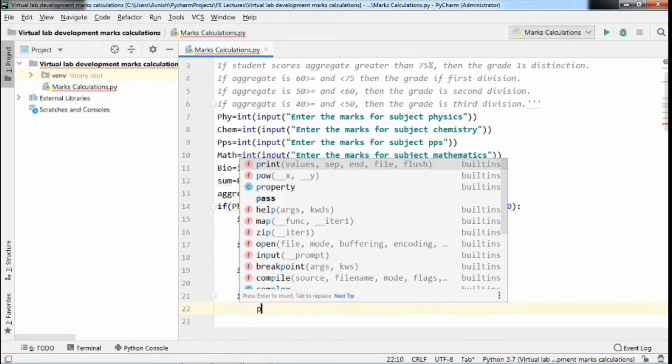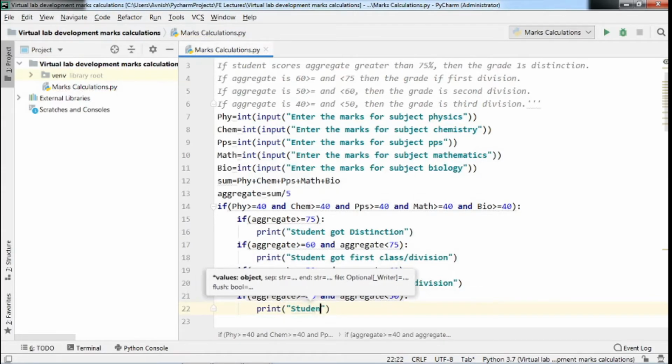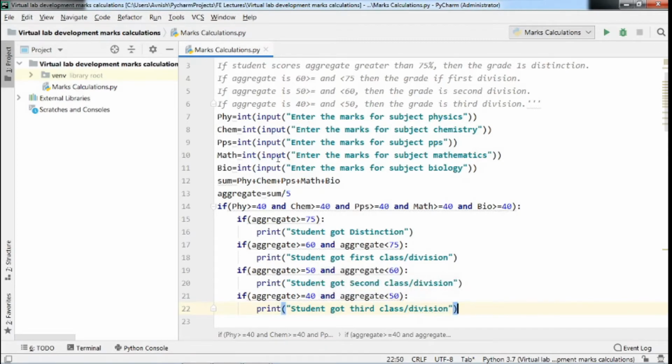Then we have to print that the student got third class or third division.